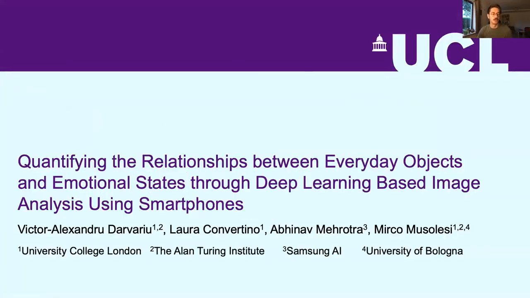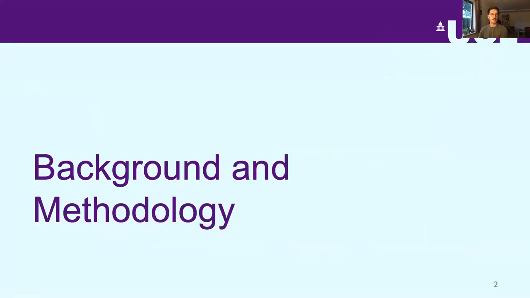Hello and welcome to today's presentation of our work quantifying the relationships between everyday objects and emotional states through deep learning-based image analysis using smartphones. Today's short presentation will have two parts. In the first part, I'll be talking about the background of our work and also the methodology that we used in our study. And then in the second part, I will be introducing the results that we obtained and also discussing their implications.